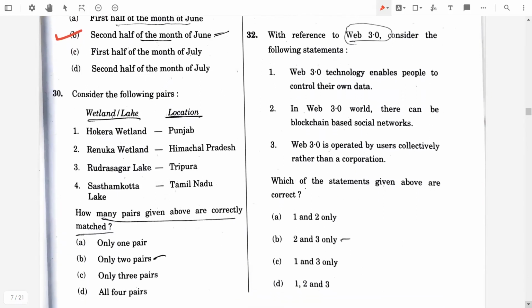They gave wetland or lake and their location. The first one, Hokera wetland is in Jammu Kashmir, so it's true. Then Renuka wetland is in Himachal Pradesh. Yeah, it's true. Rudrasagar wetland is in Tripura. It's true. Then Sasthamkotta wetland is in Kerala, but they gave Tamil Nadu. No, it's false. So how many such pairs are correctly matched? There are only 2 pairs.